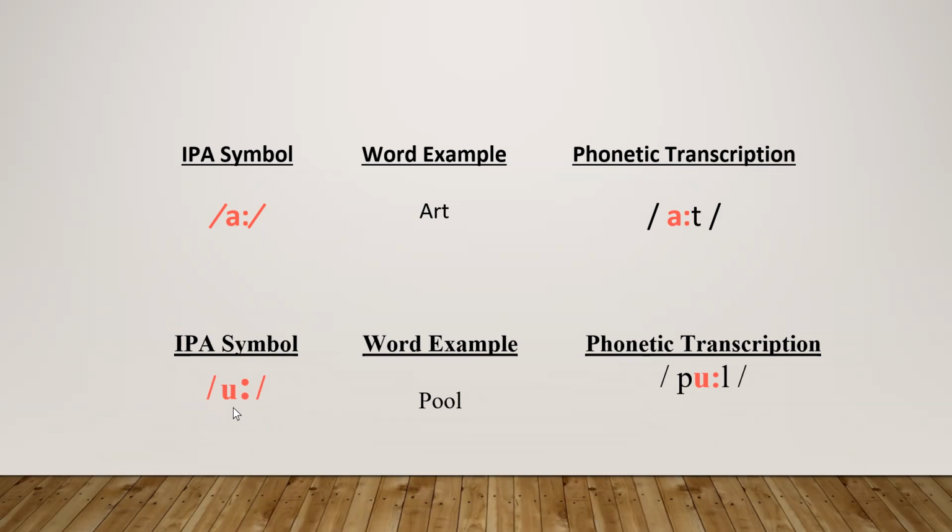This symbol is U. It looks like U, but we say oo. It's not U. It looks like anybody will read U, but it is not. It is oo, as in pool, cool, fool, etc. Look at the phonetic transcription. P I have taken from here. And then for oo sound, I have taken this IPA symbol here in the center, and then L again here. So it is called pool. You can say cool.